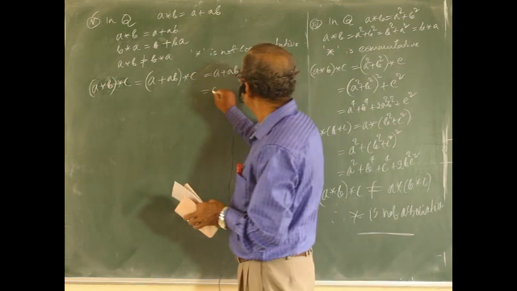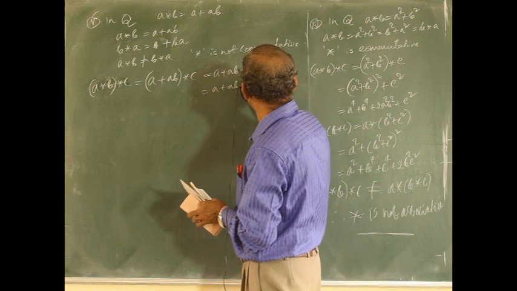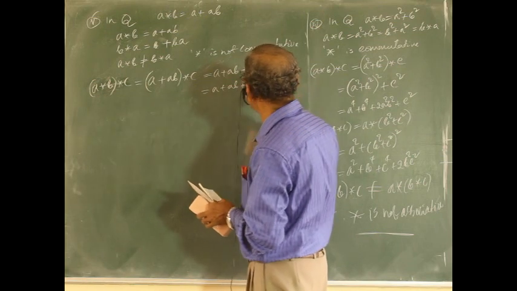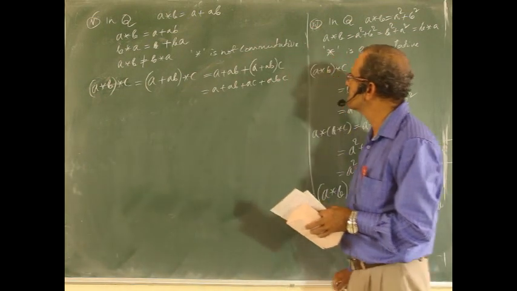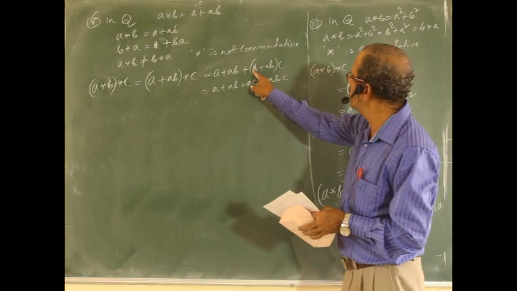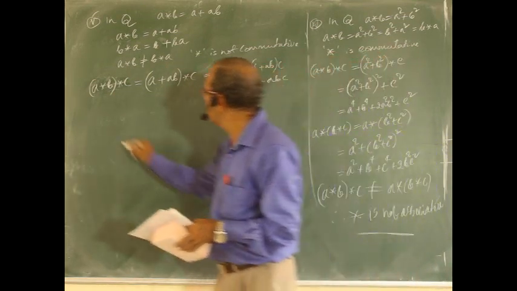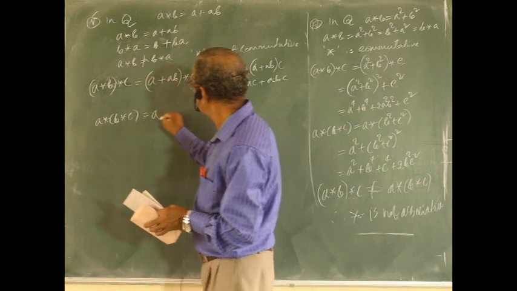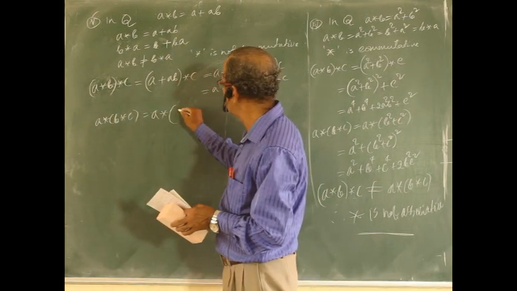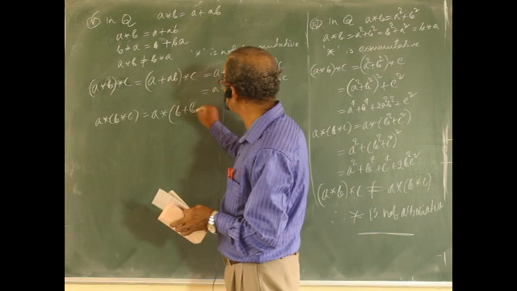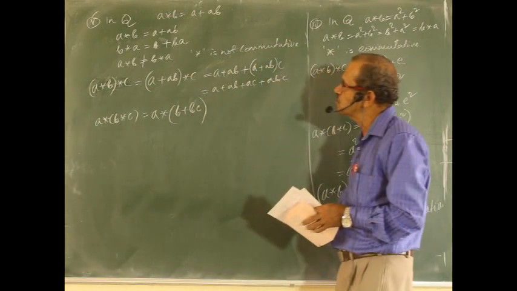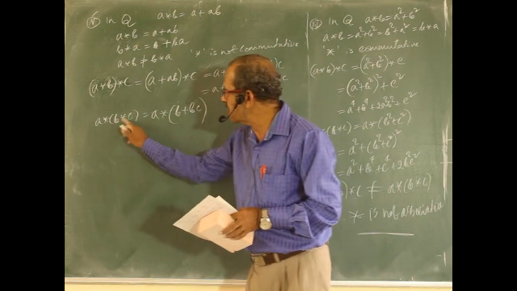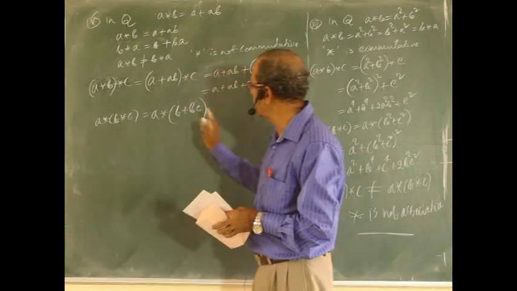Or it is a plus ab plus ac plus abc. Now a*(b*c) is a star, first one as it is, next is a product of two numbers. b*c means the first one as it is, next product.